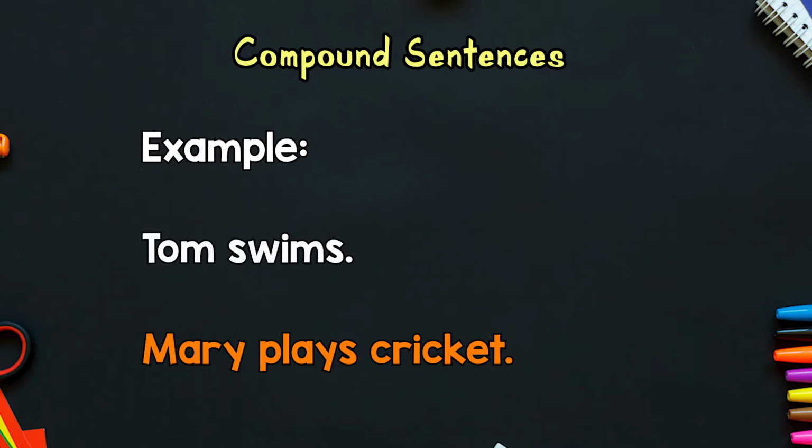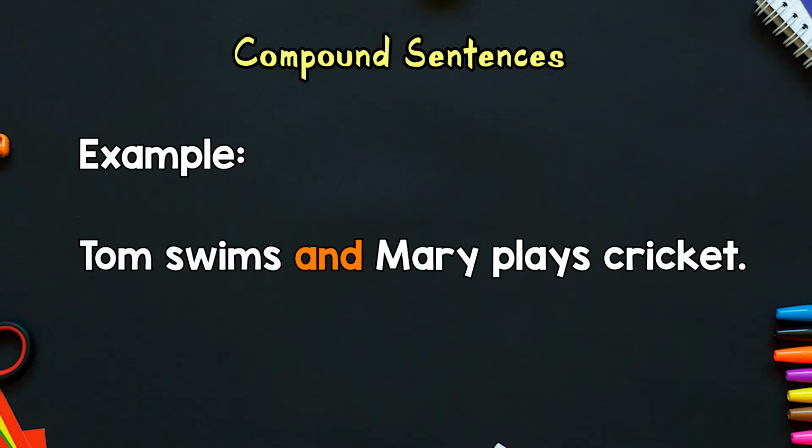Or remember, as I said, we say an independent clause. So we are now joining two independent clauses to make our compound sentence. Two separate clauses coming together to make one. So we have Tom swims and Mary plays cricket.